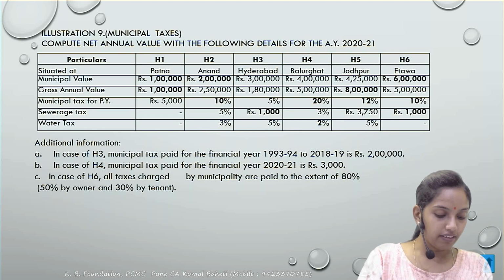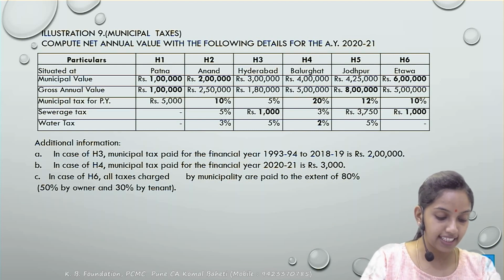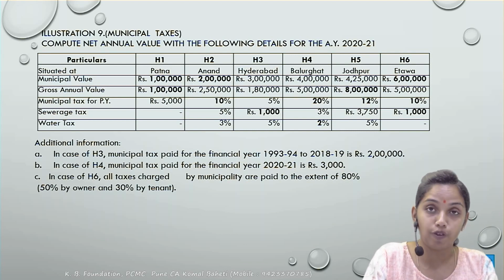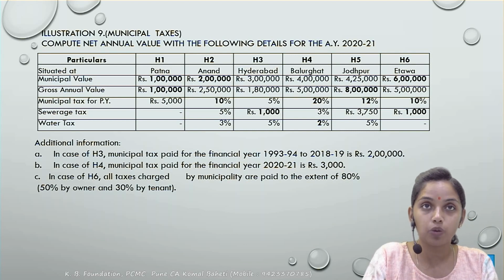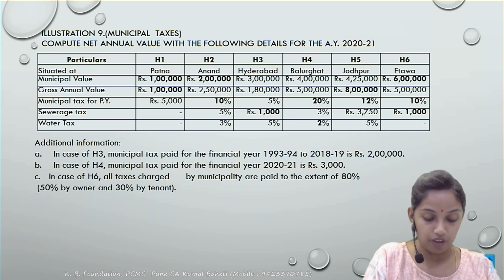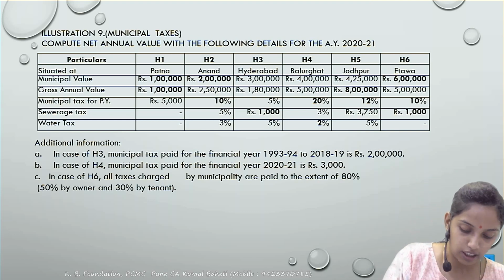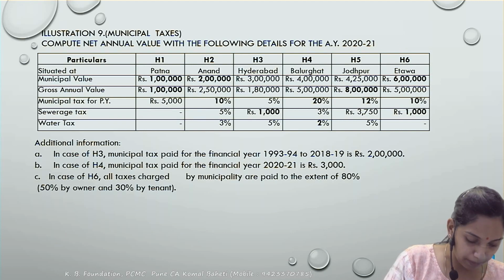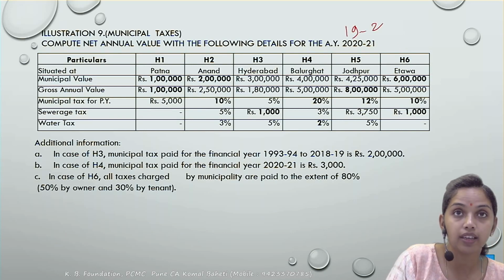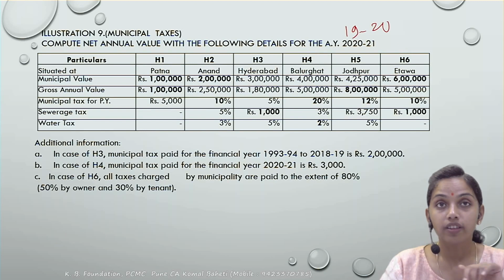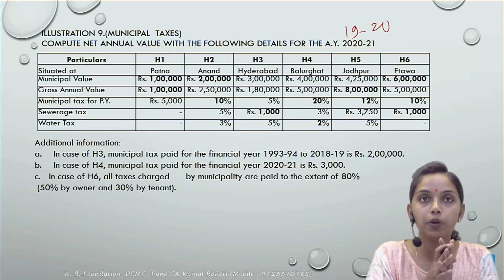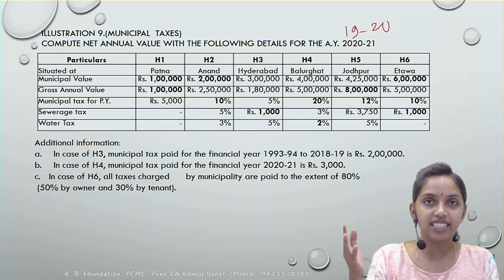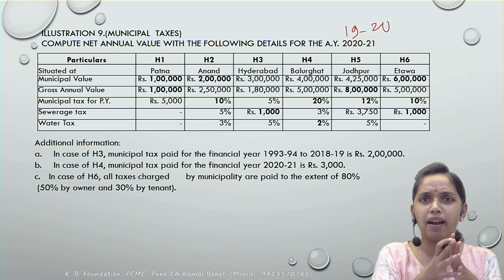What has been given? What is the question? Illustration 9 says compute the net annual value with the following for the assessment year 2021. Correct. So 2021 means this is for the previous year 2019-20. Correct. Now there are 6 houses. Details have been given to you. All the houses are situated in different cities. That hardly matters for you.